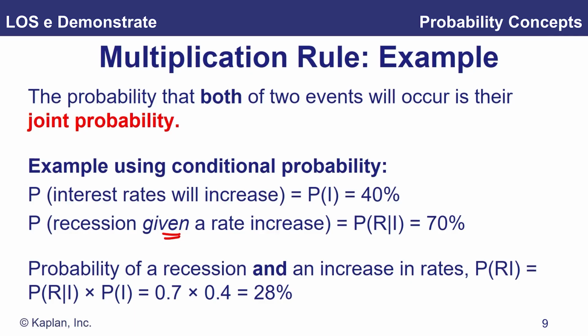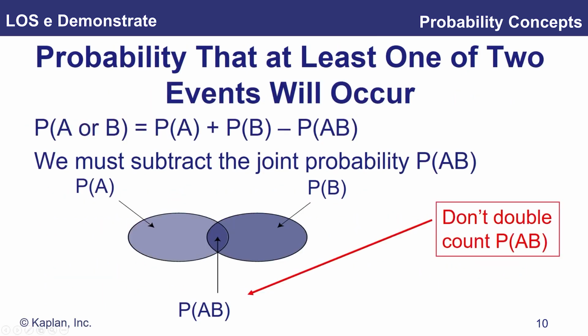So the probability of a recession and an interest rate increase, as we said, the joint probability was 28%, which we saw in our diagram. Okay, so notice what we're looking at is the probability that at least one of our two events will occur. This is the probability of event A or B occurring. And remember, we already said it's the probability of event A occurring plus the probability of event B occurring minus the joint probability of them both occurring simultaneously. Okay, so again, we're subtracting that joint probability so we don't double count. And you can see we've demonstrated this here with a Venn diagram.